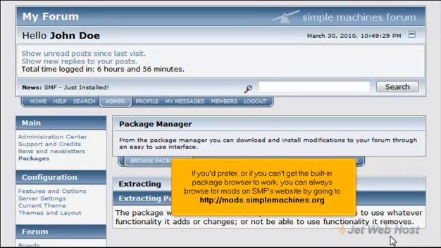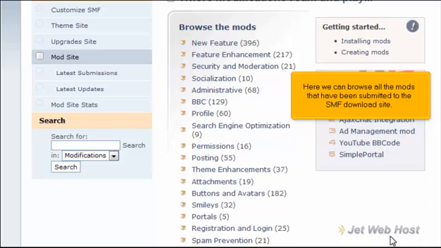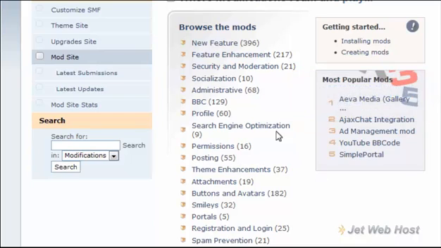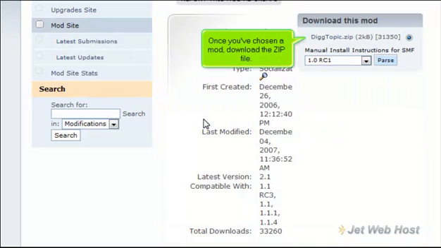If you'd prefer, or if you can't get the built-in package browser to work, you can always browse for mods on SMF's website by going to http://mods.simplemachines.org. Here we can browse all the mods that have been submitted to the SMF download site. Click any mod to view more information about it. Once you've chosen a mod, download the zip file.